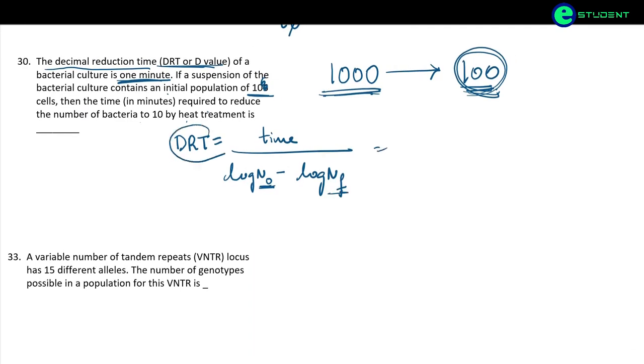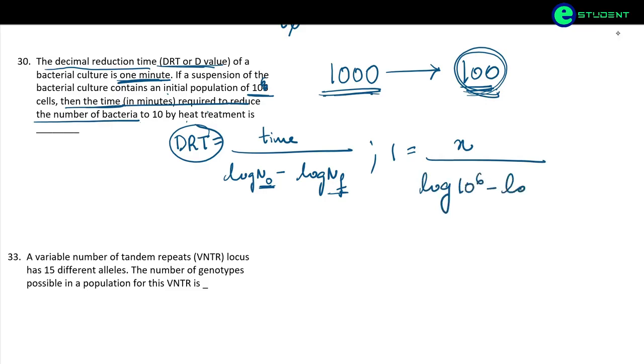So DRT is given here as 1 minute, so 1 is equal to the time. We need to find the time, x, divided by log of the initial concentration, 10 to the power 6, minus log of the final concentration, 10 to the power 1. This is the final population.